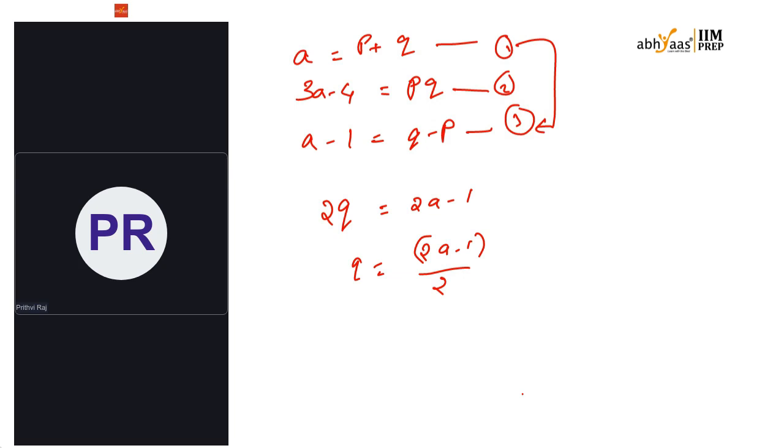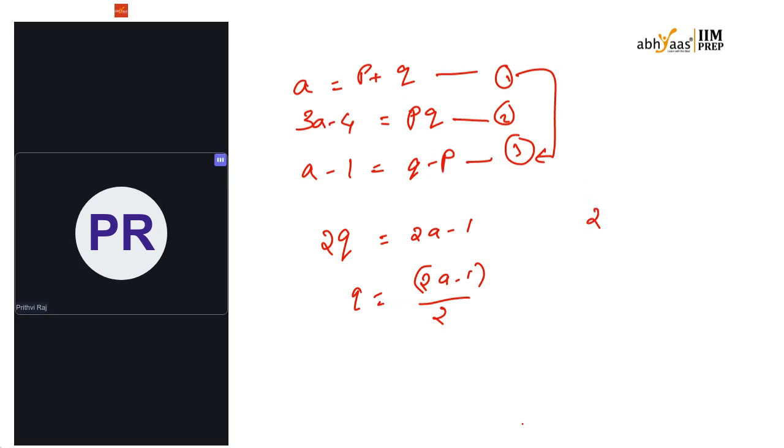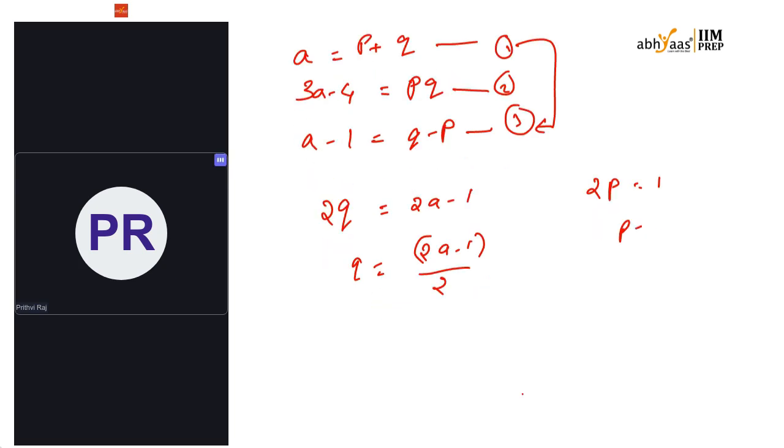And 2p equal to 1, so p is equal to 1 by 2. So substitute that back into this one. From equation 2, after substituting that we will get 3a minus 4.